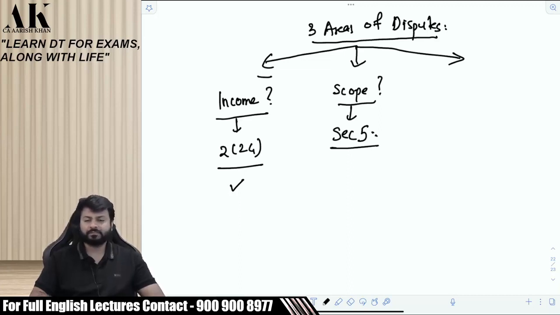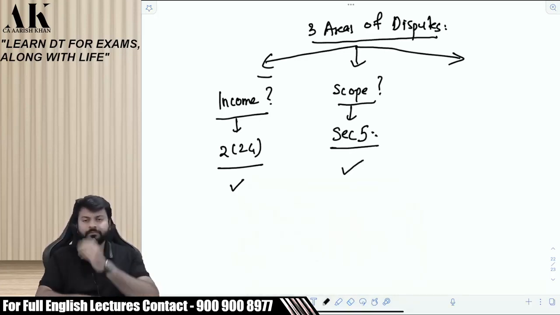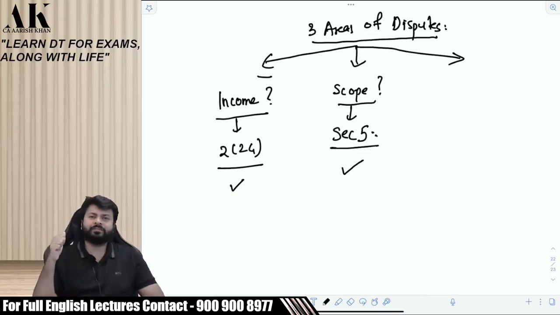Okay. So now, suppose the answer to this question is also yes. So both the answers are yes. The first answer, what is earned by the assessee, is it income? The answer is yes. What is earned by the assessee, is it coming in the scope of India? The answer is yes. If the assessee is resident, then it will always come in the scope of India. If the assessee is non-resident, then it should be either accrued or it should be received in India. Suppose both the answers are yes.